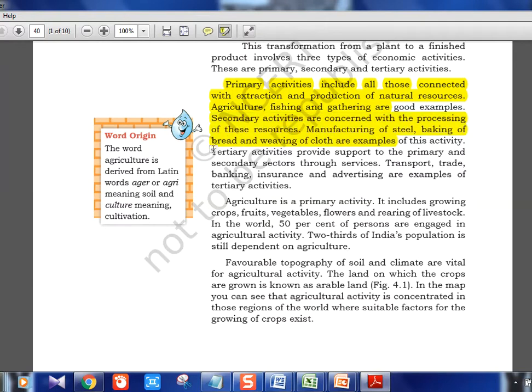Tertiary activities provide support to the primary and secondary through services. So everything is interconnected. Tertiary includes transport, trade, banking, insurance, even IT. All of these come in the service sector, where we are trying to support the primary as well as the secondary sector. This is again the origin of the word agriculture. Agri means soil and culture means cultivation, not much important. So agriculture is a primary activity, and that is what we are going to deal with in this chapter.